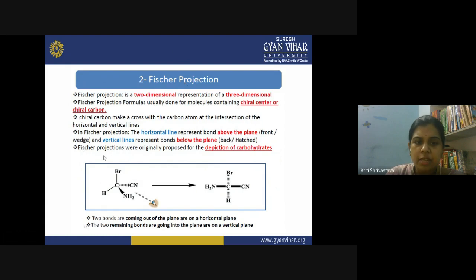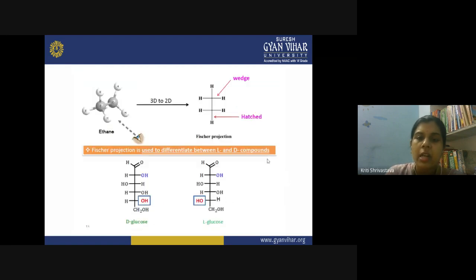Fischer projections are basically used for the depiction of carbohydrates. If you have seen the structure of glucose, fructose, mannose, they have different carbon atoms, different chiral carbons, especially the fourth carbon, fifth carbon. Usually they have six carbon atoms in the molecule, right? And the carbon atoms have different groups on them. So two or three chiral carbons could be present in a simple carbohydrate. And when you represent their three-dimensional configuration, generally we use the Fischer projection method. So you should remember this. It is especially for the depiction of carbohydrates.